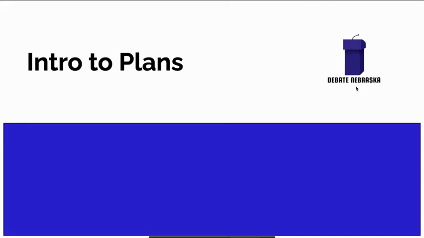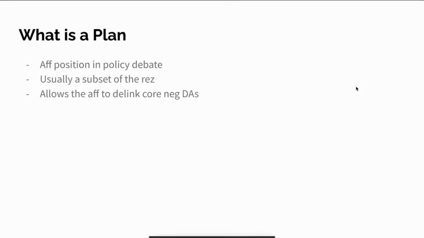So this is intro to plans. So first is, what is a plan? A plan is the AF position in policy debate. It's what the AF defends. Usually this comes in the form of a subset of the resolution. So it specifies a part of the resolution that the AF team would defend.